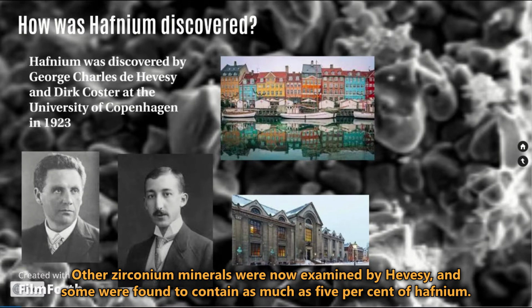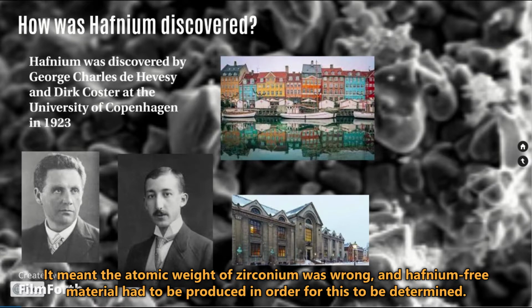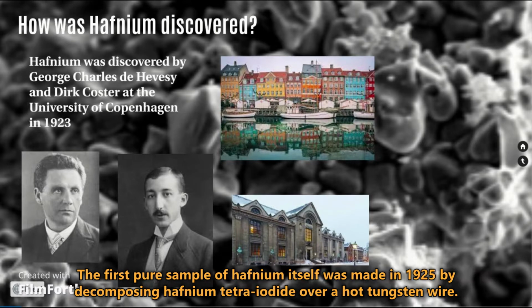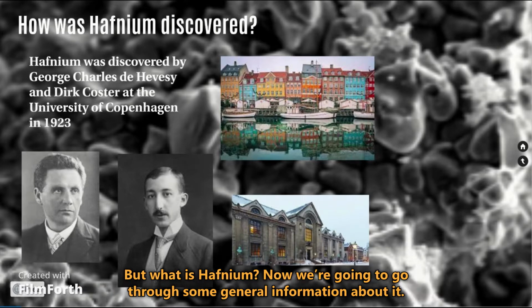Other zirconium minerals were now examined by Hevesy, and some were found to contain as much as 5% of hafnium. It meant the atomic weight of zirconium was wrong and a hafnium-free material had to be produced in order for this to be determined. The first pure sample of hafnium itself was made in 1925 by decomposing hafnium tetraiodide over a hot tungsten wire. But what is hafnium?